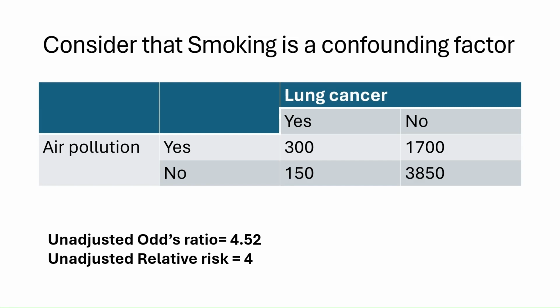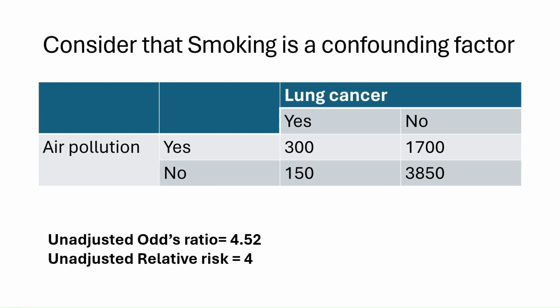Also, looking at the rows, we have 2,000 people who are exposed to air pollution. That is 300 plus 1,700, which is 2,000 people who are exposed to air pollution. And there are 4,000 people, that is 150 plus 3,850, which is 4,000, who are not exposed to air pollution.